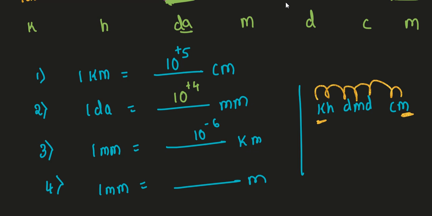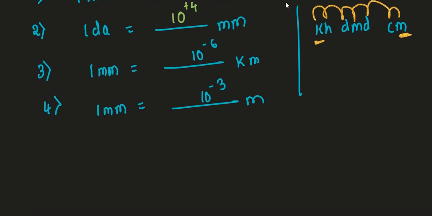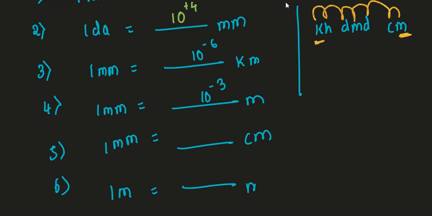What about the fourth one? Anyone? Fourth one. Very good. 10 to the power of minus 3. Okay. I hope everyone got clarity. Let us go two more questions. If I ask you, 1 millimeter is equal to dash centimeter. Okay. 1 meter is equal to dash millimeter. Let us see who can answer this.